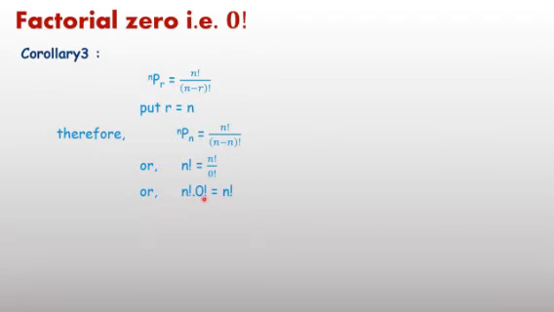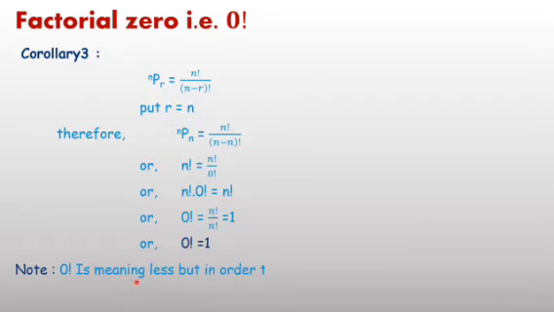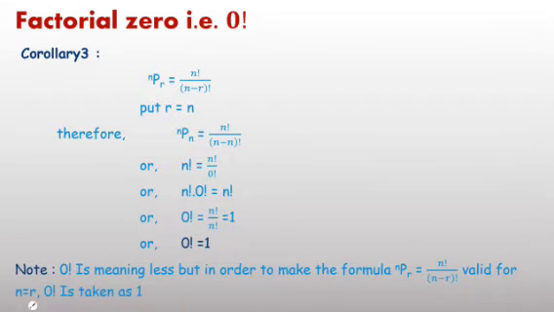Cross multiply, and after that transfer factorial n to the right side, so factorial n upon factorial n cancels out, that is 1. It implies that whenever required we can write factorial 0 equals 1, but it has no meaning. Factorial 0 is meaningless, but in order to make the formula for nPr valid, you have to consider factorial 0 as 1 in the question.